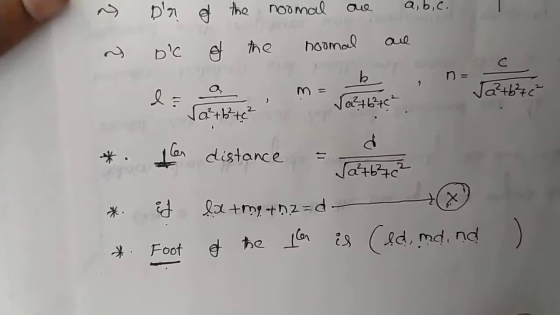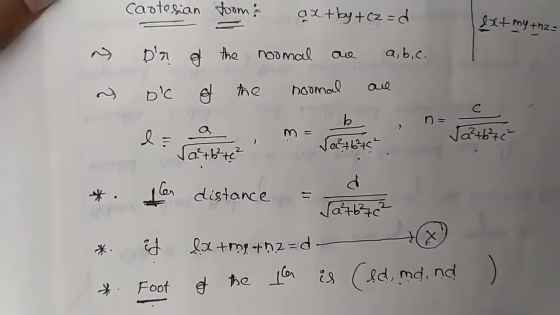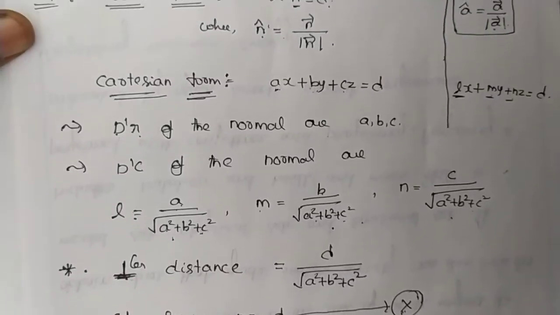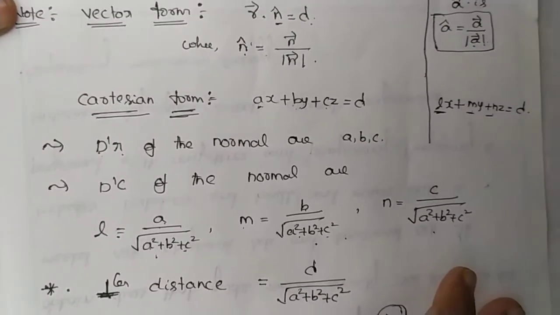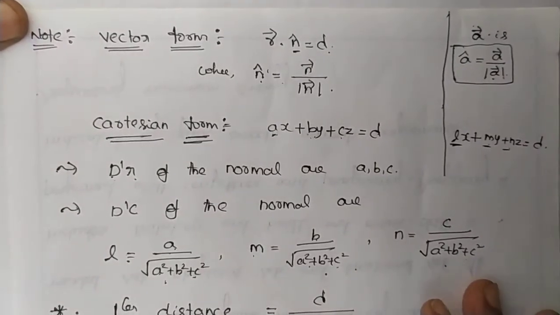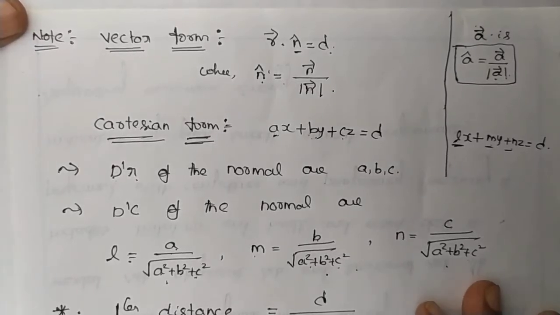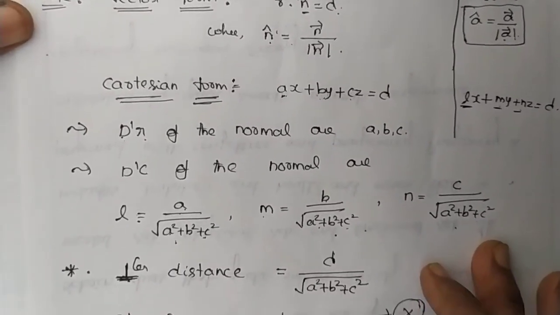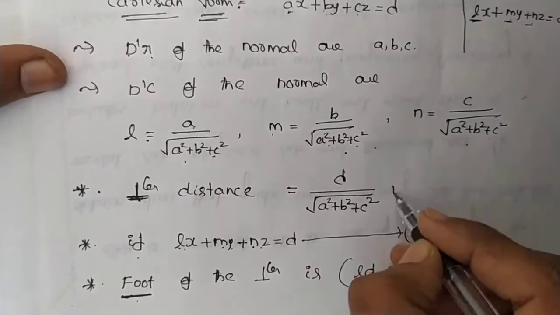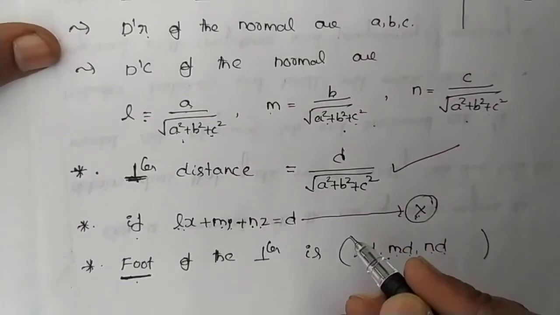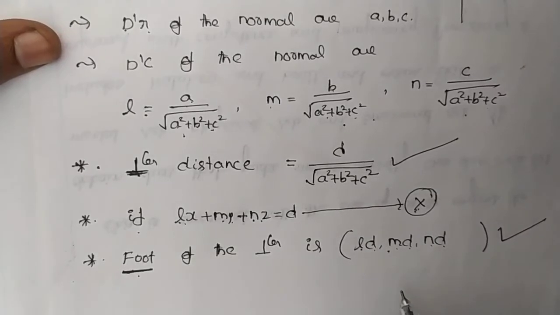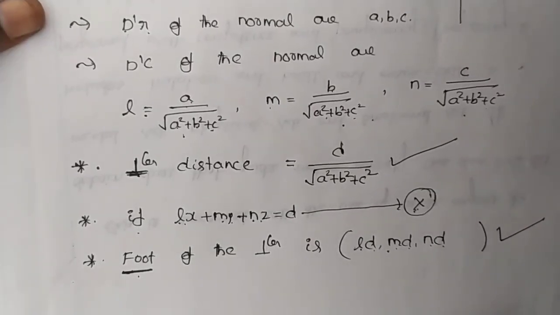So these are the note points which we are going to use for problems. Kindly note down these points in your notebook. You can take a screenshot or pause the video and note down. This is the vector form and this is the Cartesian form, and here we have the perpendicular distance, and here we have the foot of the perpendicular. So this is the concept of the equation of a plane.